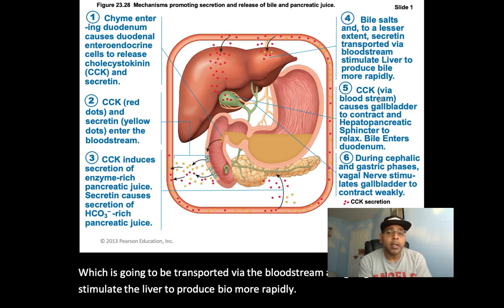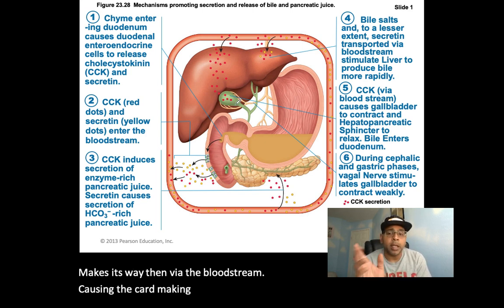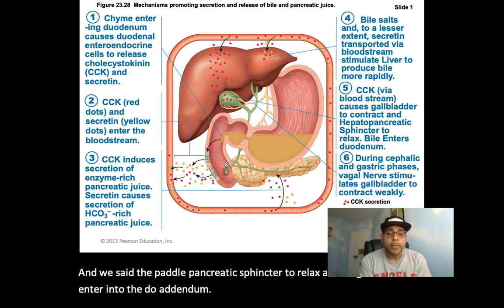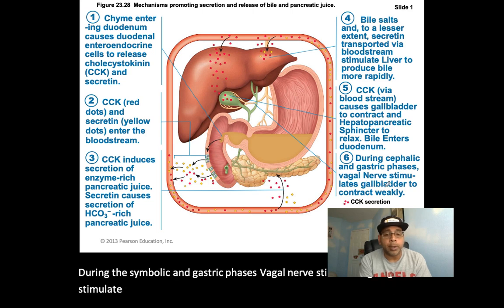CCK, we said, makes its way via the bloodstream to the gallbladder, causing the gallbladder to contract and the hepatopancreatic sphincter to relax, allowing bile to enter the duodenum. During the cephalic and gastric phases, vagal nerve stimulus stimulates the gallbladder to contract, but in a weak fashion.